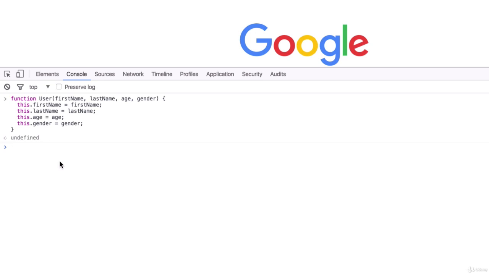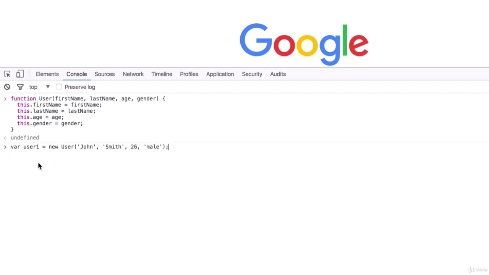So let's finally use our user constructor function to make some user objects, or user instances, as we call them. The first user that we're going to create is going to be called, very simply, user1. We will say variable user1 equals a new user, and we will say that user1 has a first name of John, a last name of Smith, an age of 26, and a gender of male.